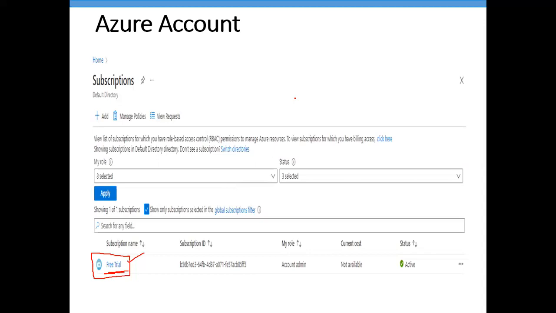Does anyone have any question regarding the account creation? Please let me know.